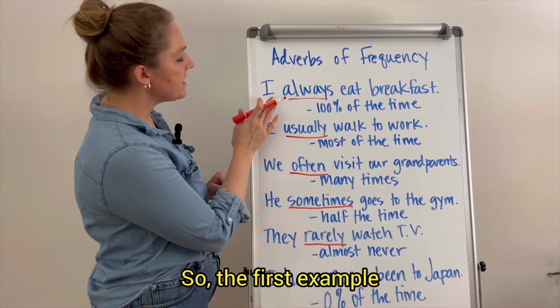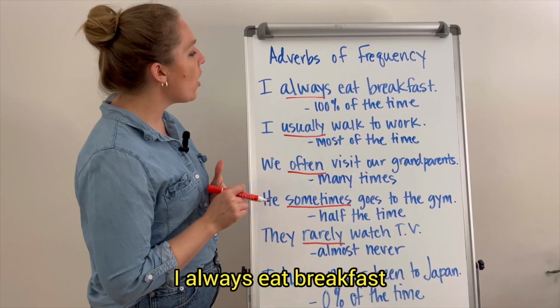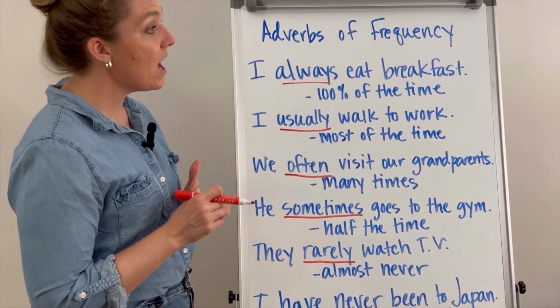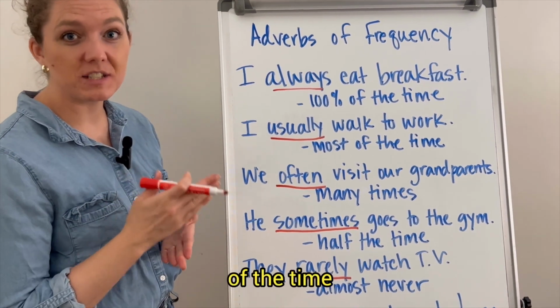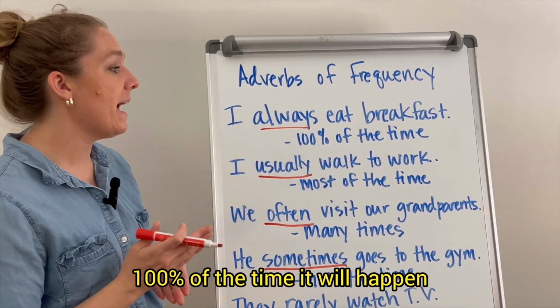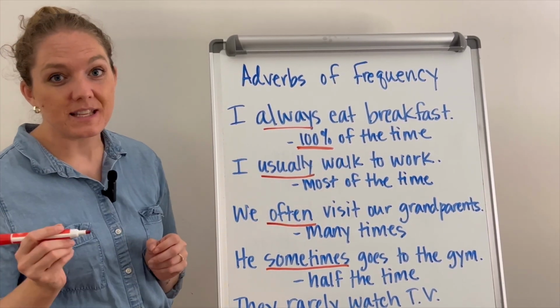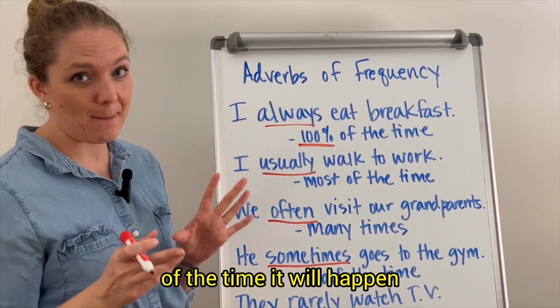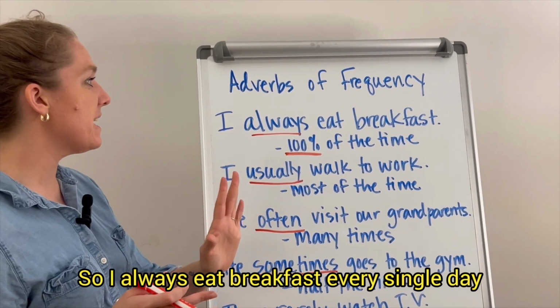So the first example, I always eat breakfast. Always means 100% of the time it will happen. So I always eat breakfast every single day.